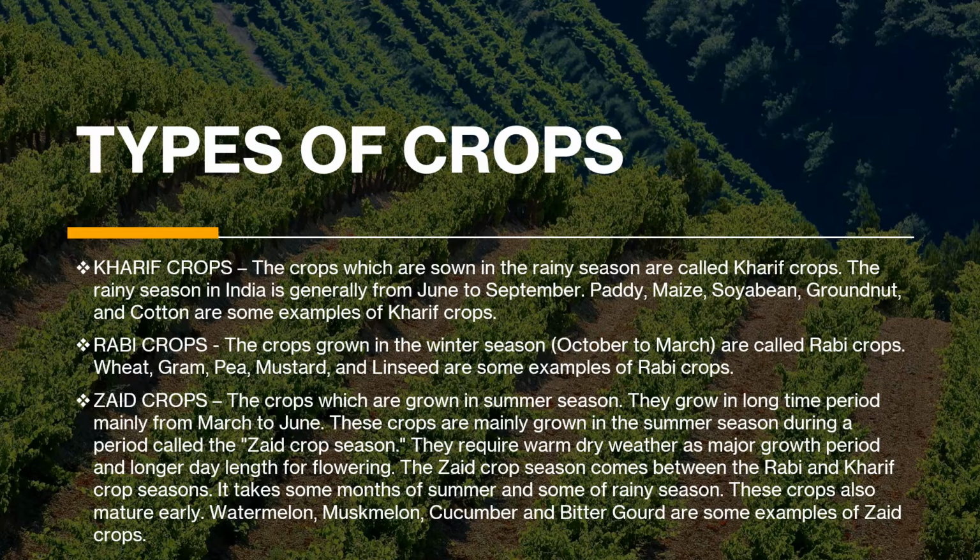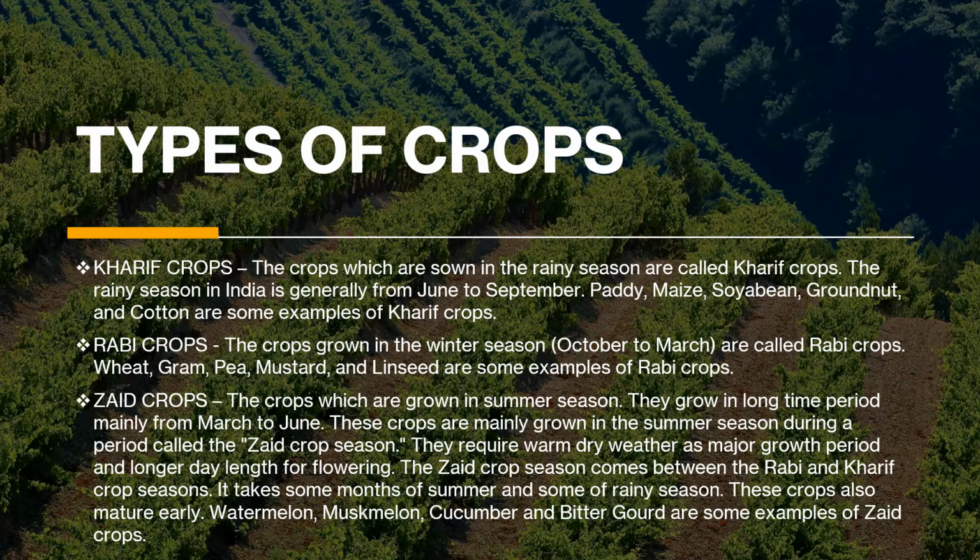These crops are mainly grown in the summer season during a period called the zaid crop season. That means that as the summer season starts, you cannot directly grow the zaid crops. There's a period during the summer season called the zaid crop season. They require warm and dry weather as the major growth period and longer day length for flowering.